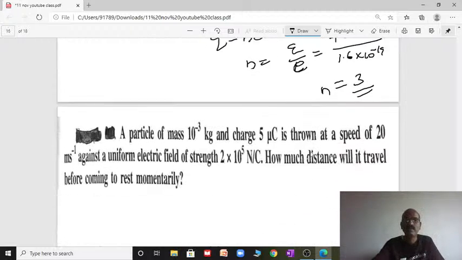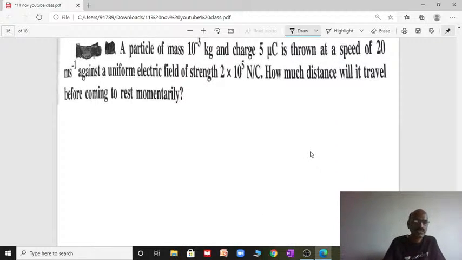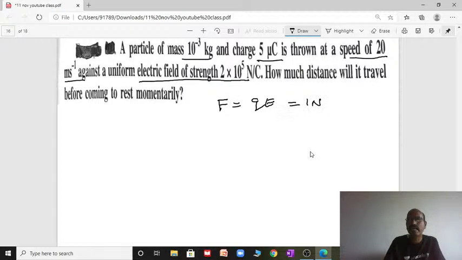Right. And the next one, you see that a particle of mass is given, charge is given, and the speed is given, where it is thrown into the uniform electric field strength. Then what is the force experienced whenever the charge moves into the uniform electric field? Both values are given. Q is given, 5 microcoulomb, 5 into 10 power minus 6. E is given, electric field 2 into 10 power 5. Substitute, you will get the answer 1 newton.